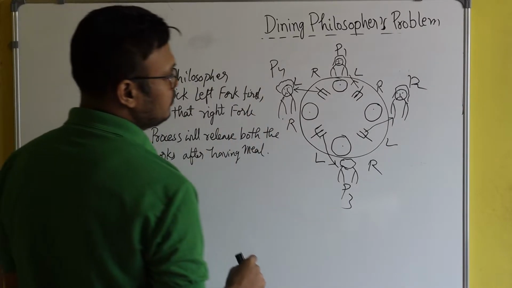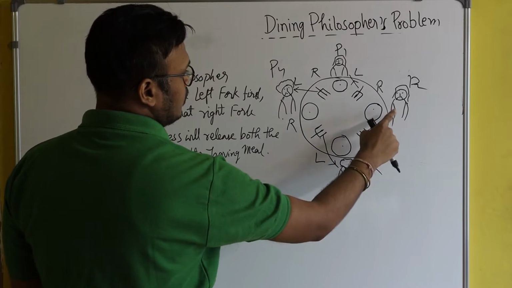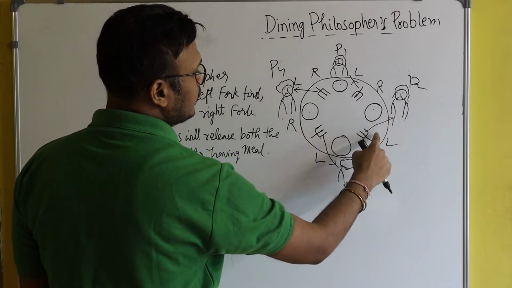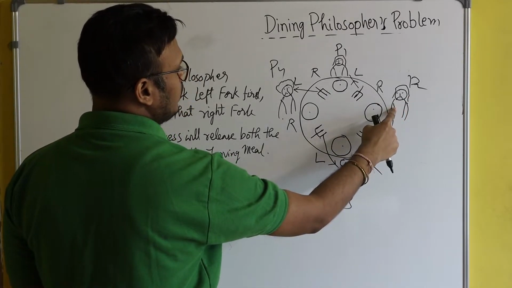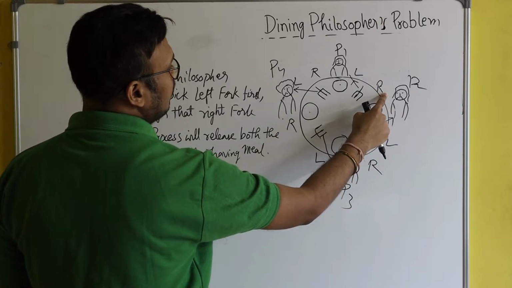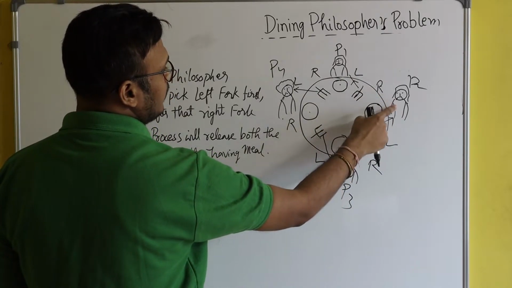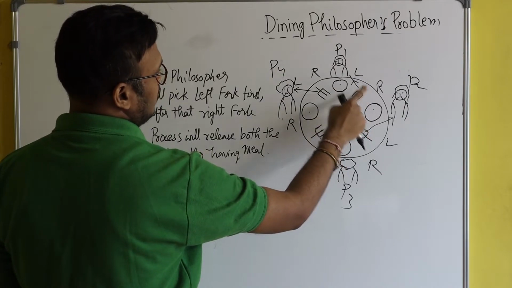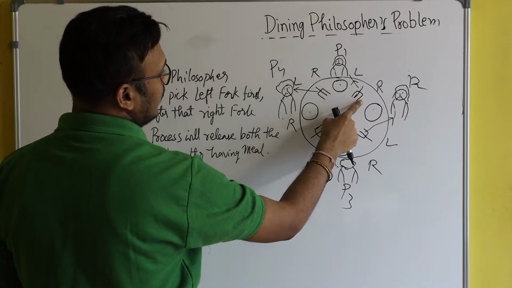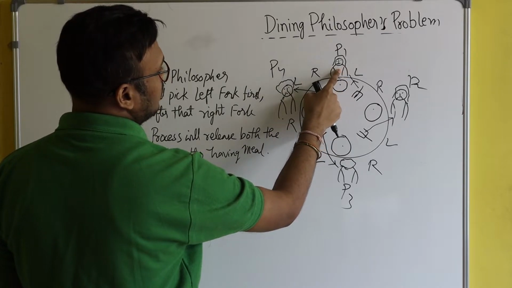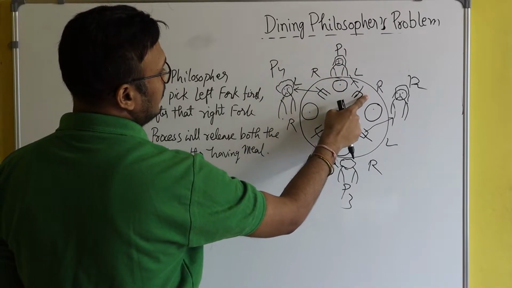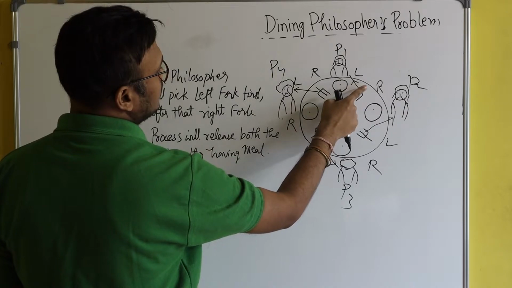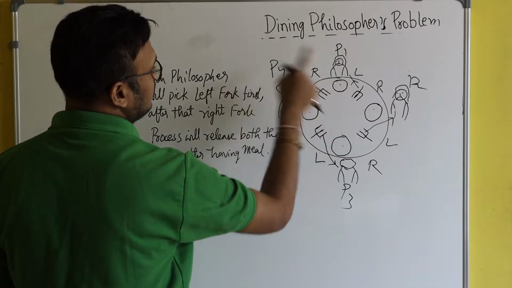And here you see philosopher P2. He took the left fork first, but when he tried to take the right fork, he was not successful. Why? Because the right fork is occupied by the philosopher P1. Why? Because this right fork is at the left hand side of philosopher P1.